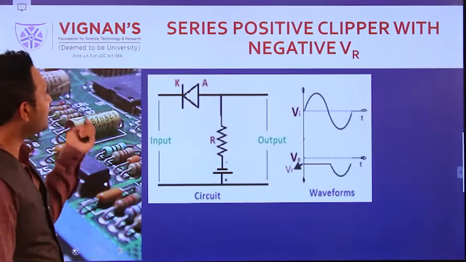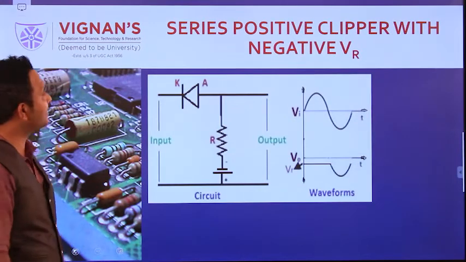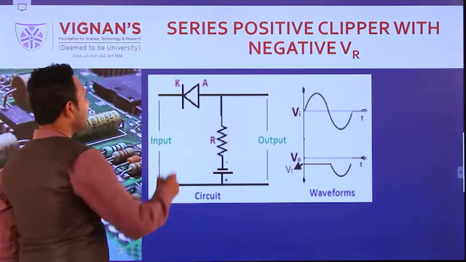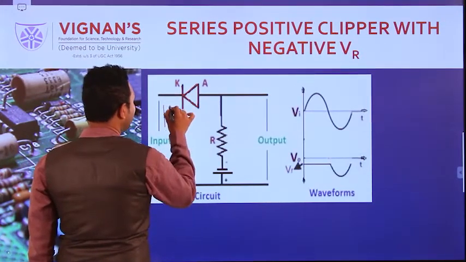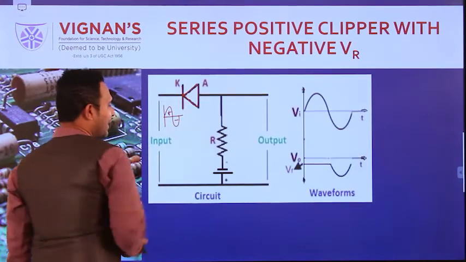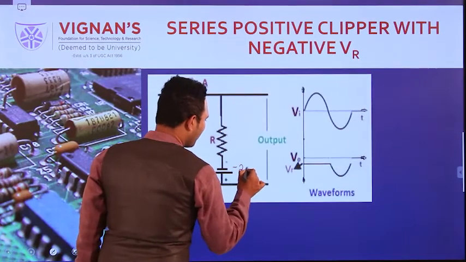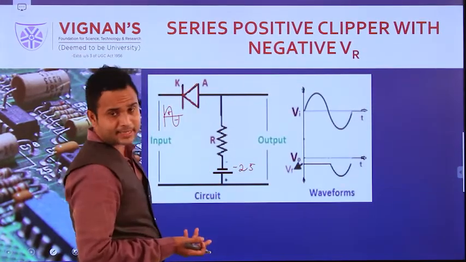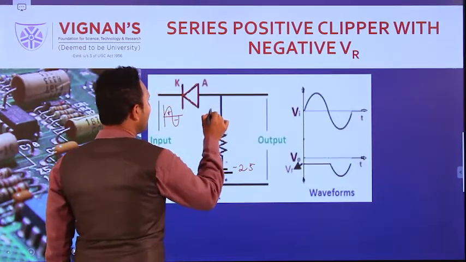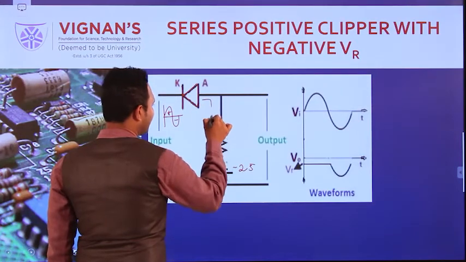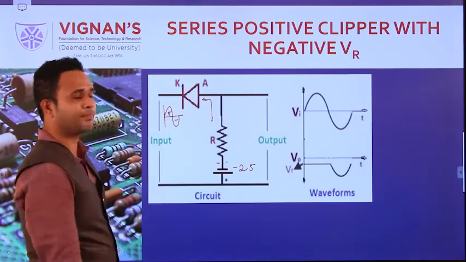Coming to the series positive clipper with negative VR, right? So here, in the series positive clipper, the diode is connected in the reverse direction only. Here also our input is the sine wave, with positive peak and negative peak. So here our voltage is minus 2.5 volts. Why am I saying minus 2.5 volts? Because the minus of this battery is connected to the anode terminal, right?